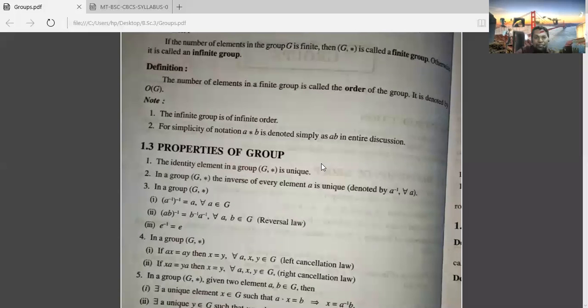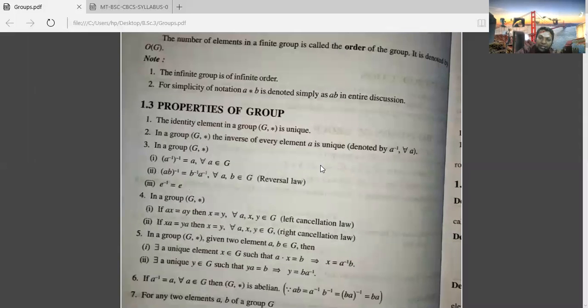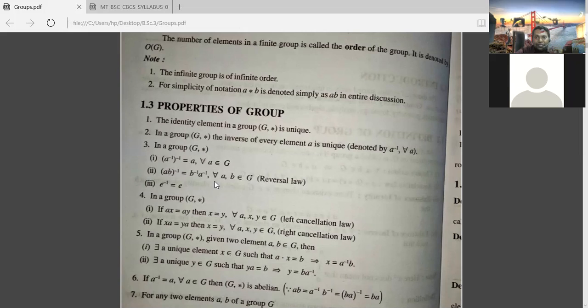Okay, properties of the group. Here already we have studied the properties in the case of semigroups. The same we are recalling one more time. Now the identity element is unique. The second one is that the inverse of an element is also unique. Unique in the sense there will be only one option, there is no other. Unique means only one existing. Identity element is unique, and the inverse of an element is also unique. Now the inverse of an inverse is the same element. And here you see the reversal law in groups. So already you know (ab) inverse equals b inverse a inverse.